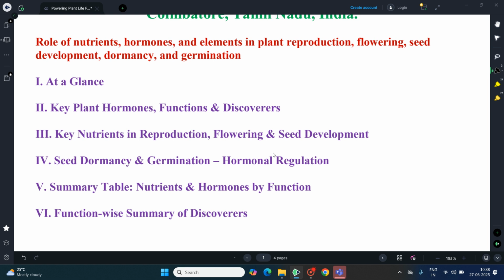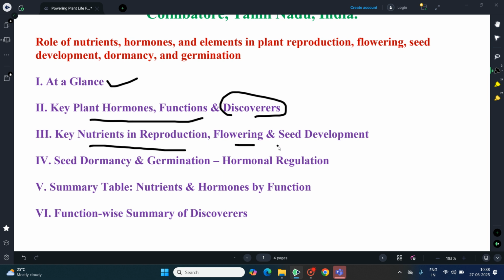And these are all the topics which I'm going to deal with. The role of nutrients and plant growth promoting hormones and other elements at a glance, the key plant hormones and their functions and the inventors of these plant hormones, the key nutrients in reproduction, flowering and seed development, seed dormancy and germination with special reference to hormonal regulation, and the summary table.